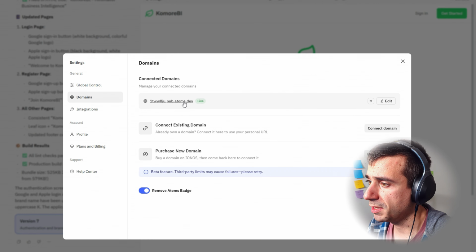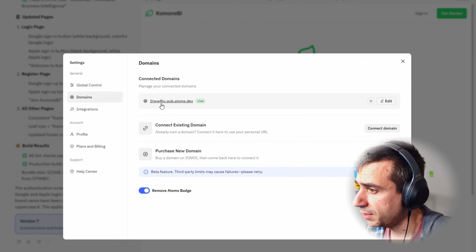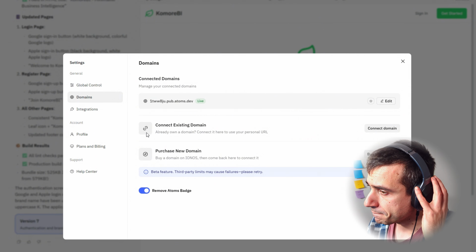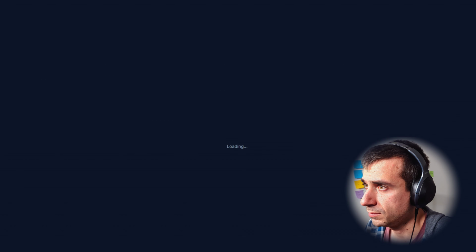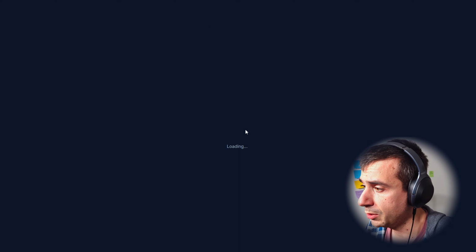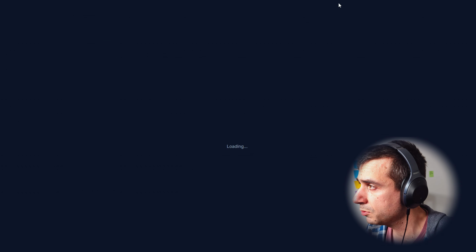Okay, so we have something. It looks like there's something happening. Yeah, let's figure it out. What if we click there? What happens? So this looks like it's the right app. It's loading like it did before. We definitely have to improve this because that's a terrible user experience so far.